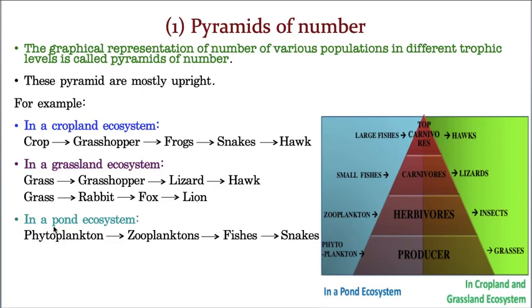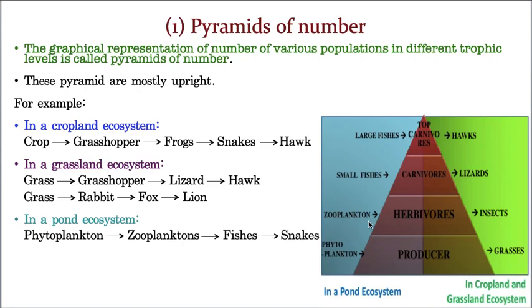Now let us take a pond. So many phytoplanktons are there, but when you compare the number of phytoplanktons with zooplanktons, obviously the number will be less. Now you compare zooplanktons with fishes, and the fishes number will be less. And if you take fishes in a pond, snakes are very, very less. So you have to understand, you take one area, count the number of species and arrange according to the number, and that only is called pyramids of number.